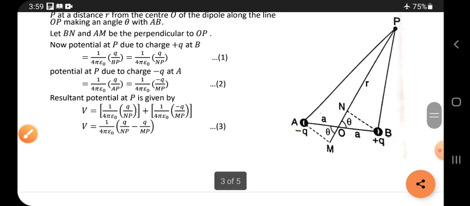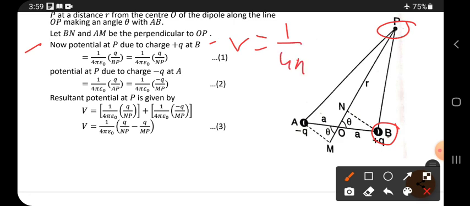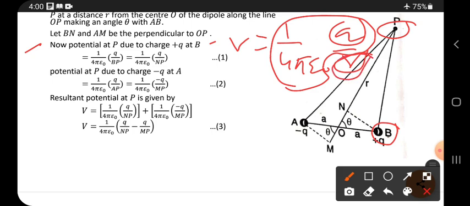Okay, now the potential at P due to the charge plus q at B. Because of plus q at B, how much potential will be present at point P? We already know the potential formula. Potential is equal to 1 by 4 pi epsilon naught, q by r. Charge by distance. These are all constants, only r will change.